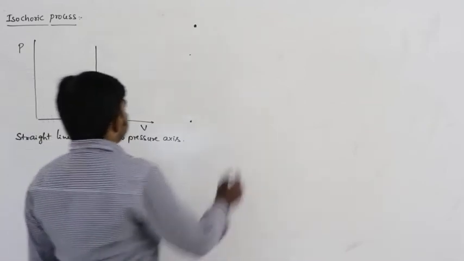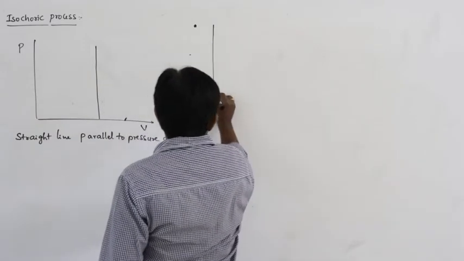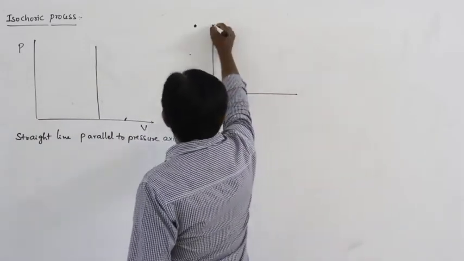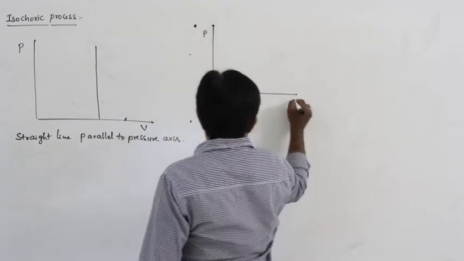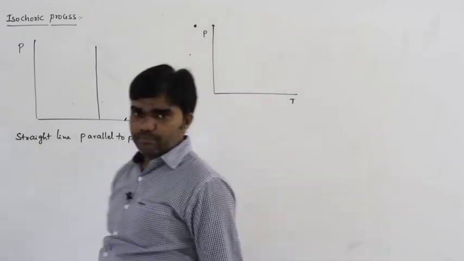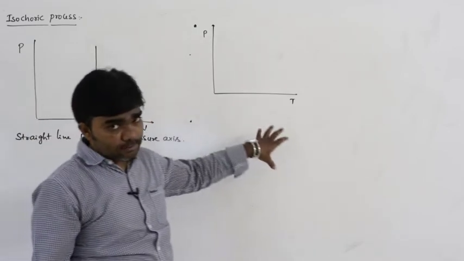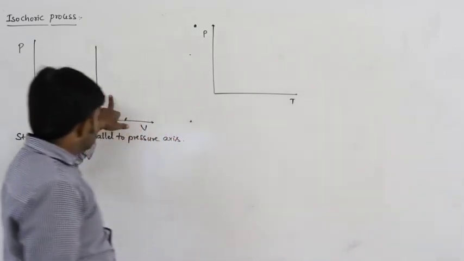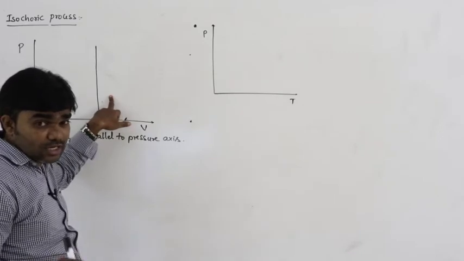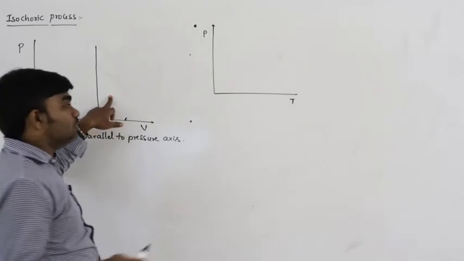How should the same graph be represented in pressure and temperature? If the volume of the system remains constant, the relation is that pressure is directly proportional to temperature.